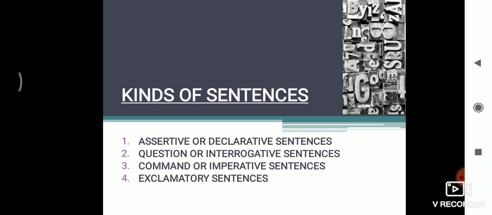Basically there are four kinds of sentences. Look here. First is assertive sentences or declarative sentences. Second is questions or interrogative sentences. Third is command or imperative sentences. And the fourth one is exclamatory sentences. Let's see the definition of these kinds of sentences.